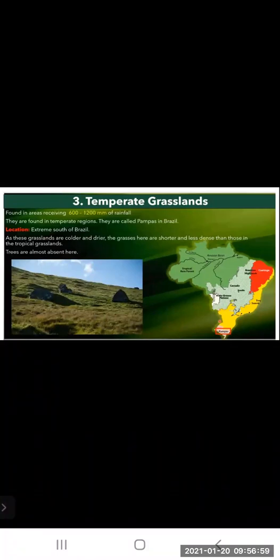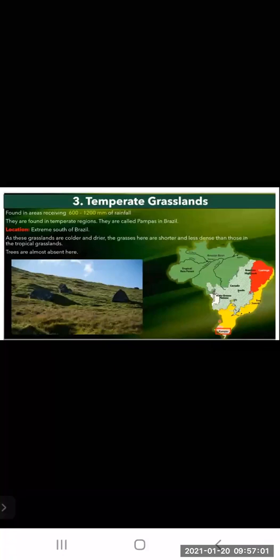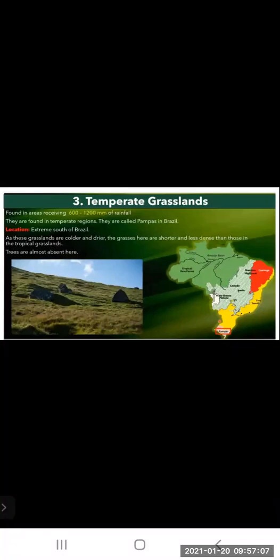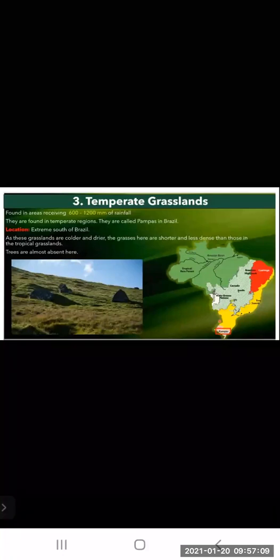As these forests are cooler and drier, the grasses here are shorter and less dense than those in the tropical grassland. So here the grasses are shorter and less dense. They are not very dense as compared to the second one we have seen, that is the tropical grassland. Trees are almost absent here.